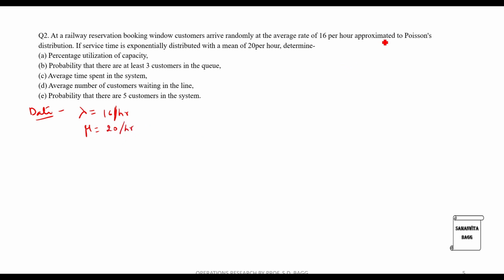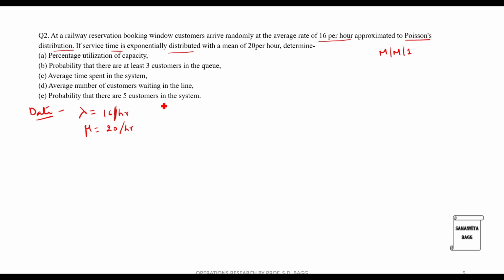Now when you see that lambda is approximated to Poisson's distribution, this is Markovian type, and when you can see the service time is exponentially distributed, then you can say that this is MM type of model. Now since there is only one server mentioned, hence it is MM1 type of model.